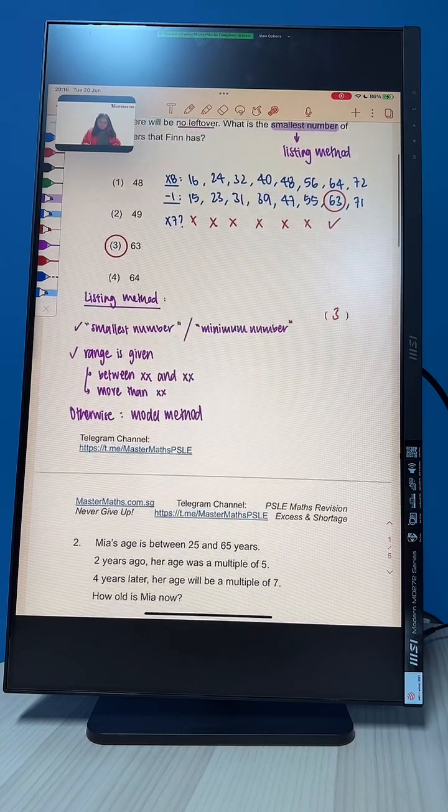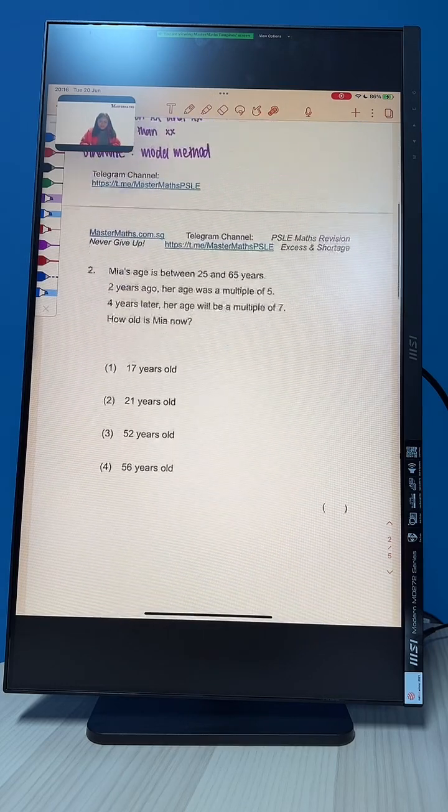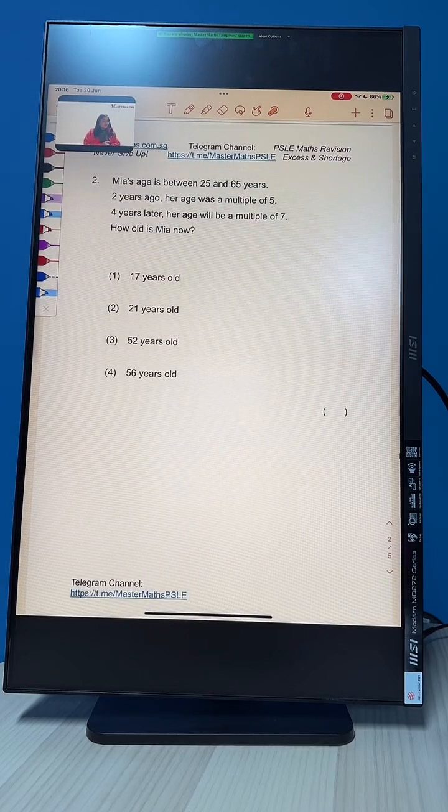Alright, moving on to question number 2. I see that some of you are saying that it's lagging a little bit, so I'm going to talk a little bit slowly so that when it catches, it's not too laggy on your end. Okay, I try my best. Alright, question number 2.